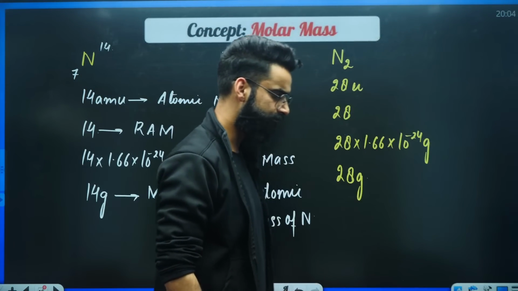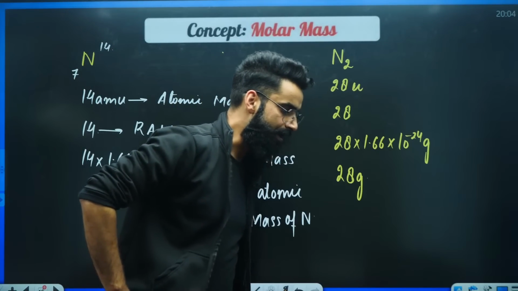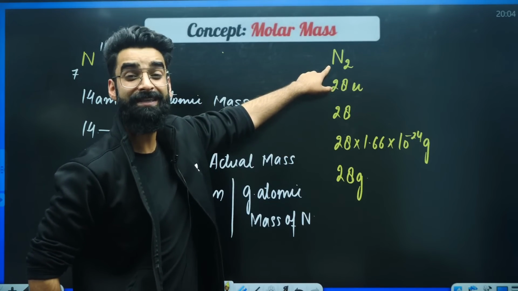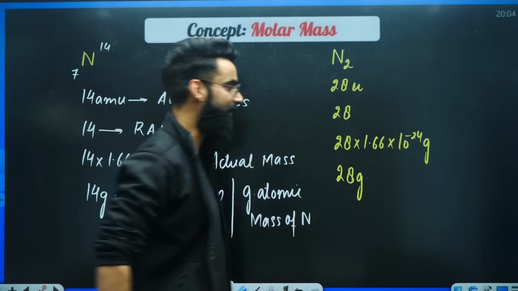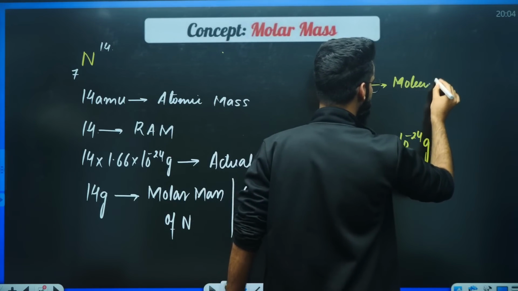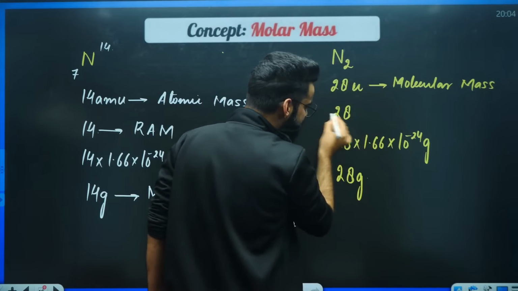Everyone, quickly. First of all, check whether nitrogen is in atomic form or molecular form. It's N2 now, it's molecular form, right? So, what is this term then? I would call it as the molecular mass of nitrogen, right? What about this 28?